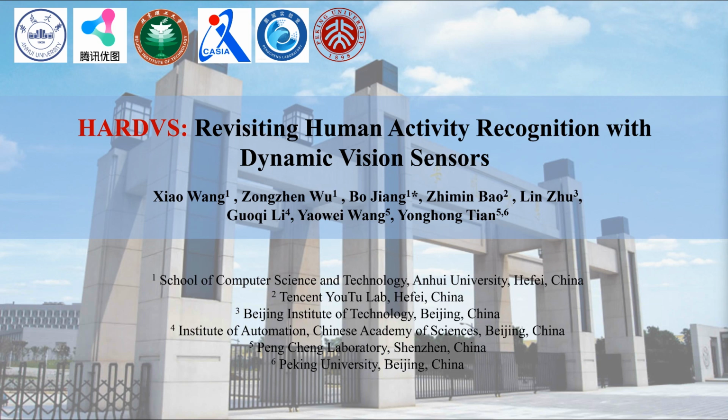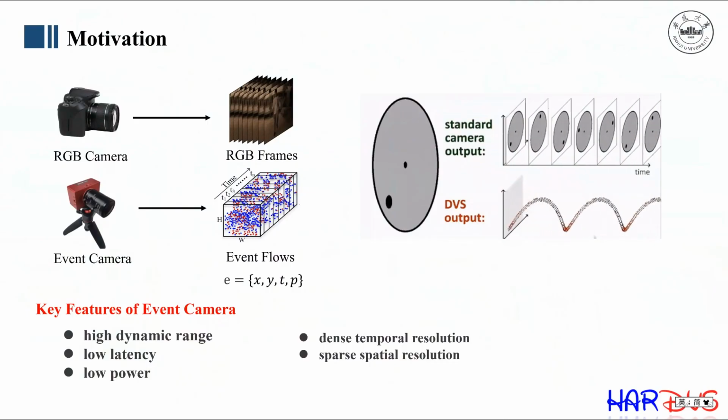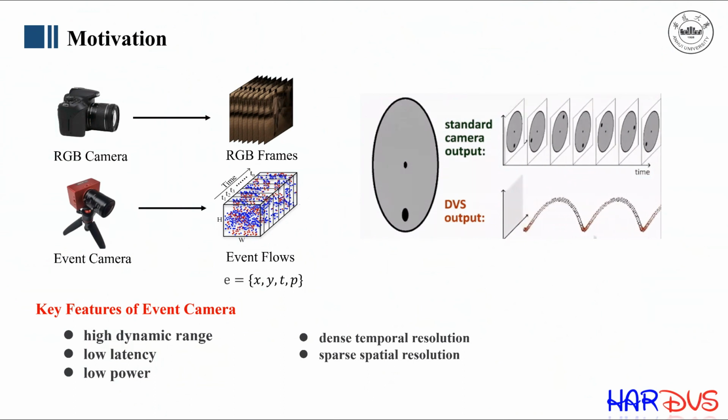Hello everyone, in this work, we would like to introduce our work to you now, HARDVS, Revisiting Human Activity Recognition with Dynamic Vision Sensors, which was published at the top international conference AAAI 2024. The mainstreams of human activity recognition algorithms are developed based on RGB cameras, which usually suffer from illumination, fast